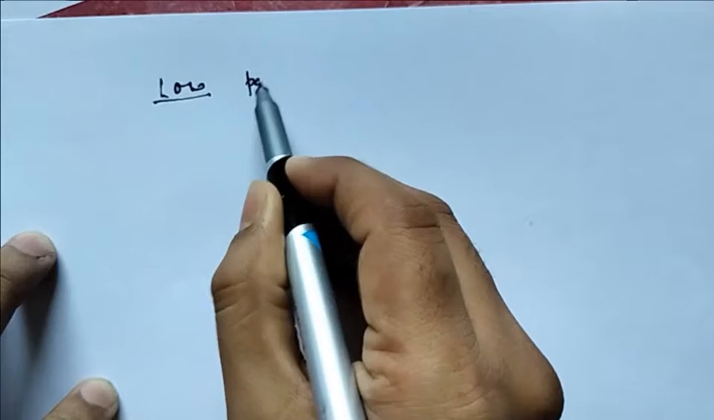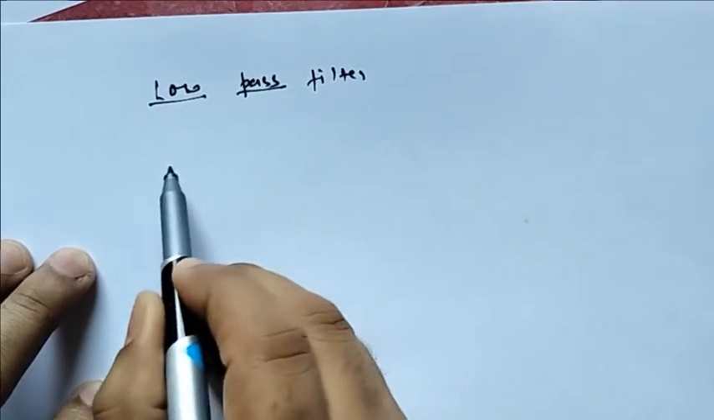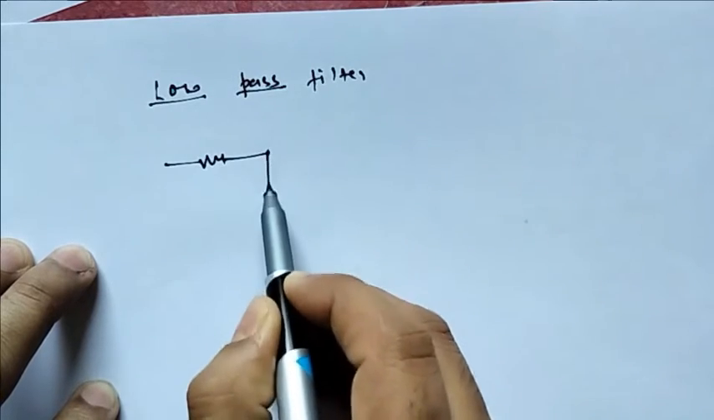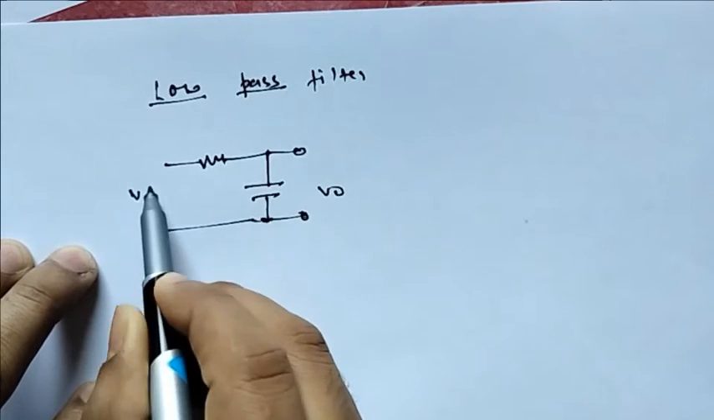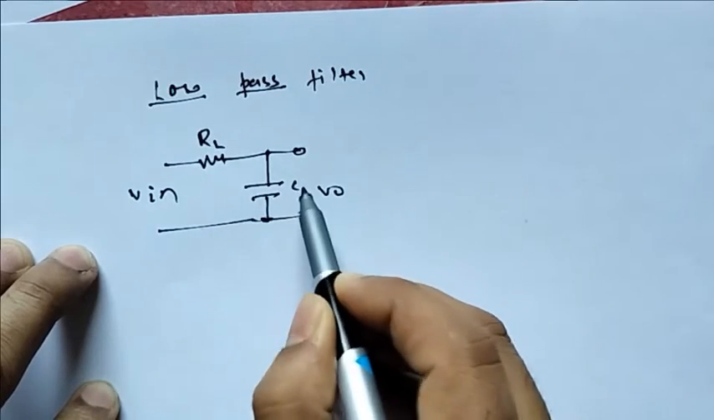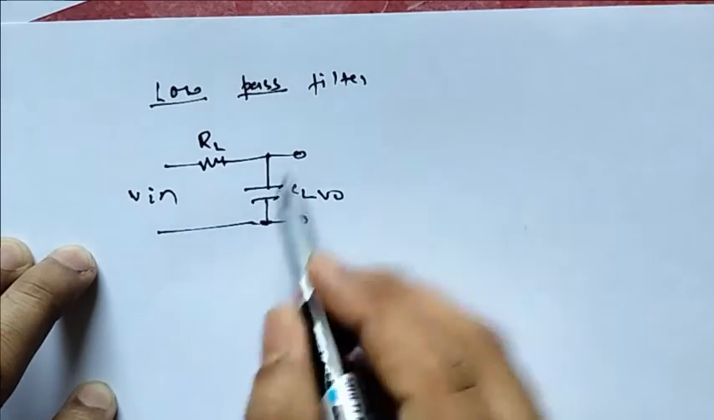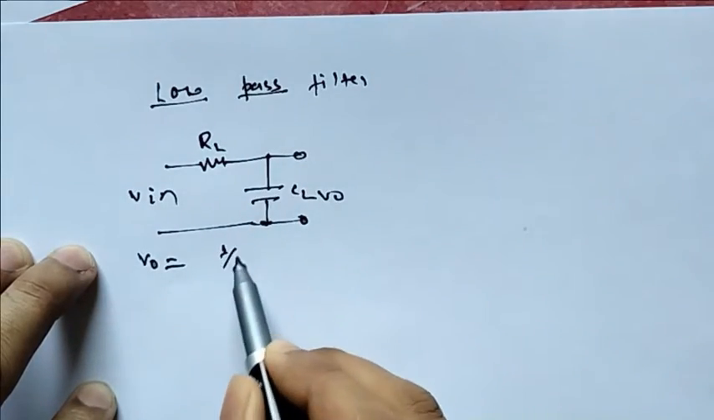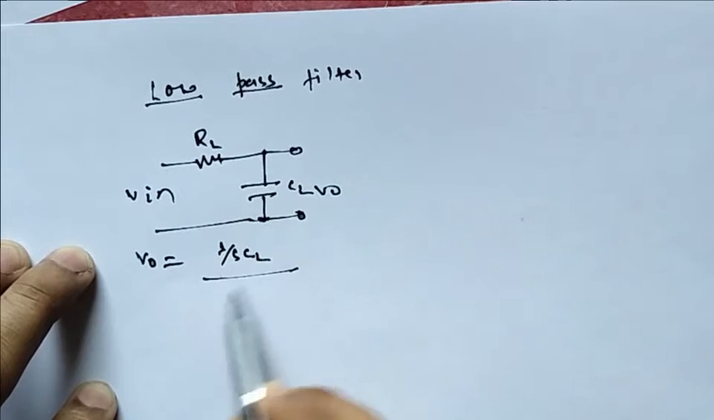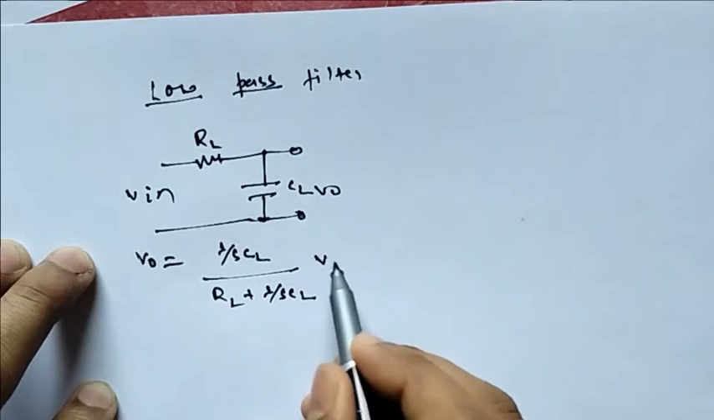Now taking the low pass filter. Now we are constructing a low pass filter with R and C. This is a simple network. This is your V0 and this is V in. This is RL and CL, where L stands for low pass filter, just for knowing. Now if I calculate V0, it will be just a potential divider: 1 by SCL by RL plus 1 by SCL is equal to V0.